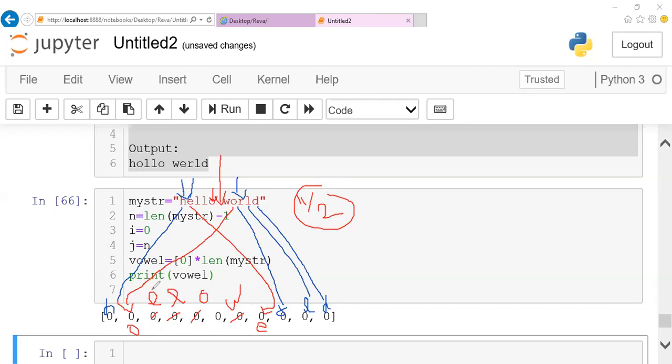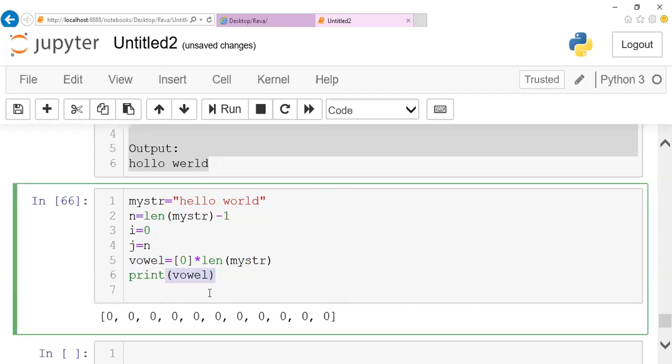So you can notice that this particular character is replaced. So till the midpoint, this pointer is going to be iterated. So this is the logic we are going to implement here. Let me show you how you're going to do it step by step. So this is what I'm going to do now. This vowel is a list. I've just initialized it. Now I'll replace it whenever I find a non-vowel. Now we'll have a loop. I told you this is going to happen till the mid value, right?